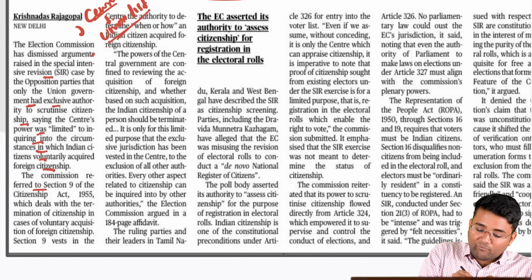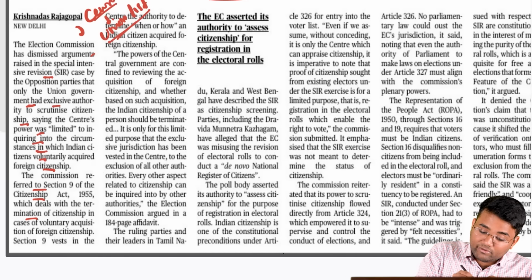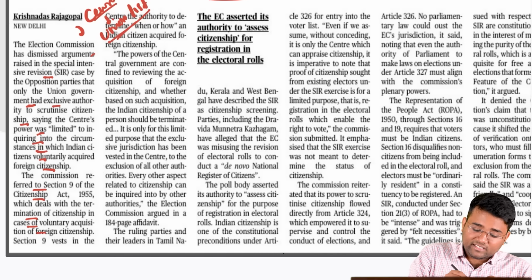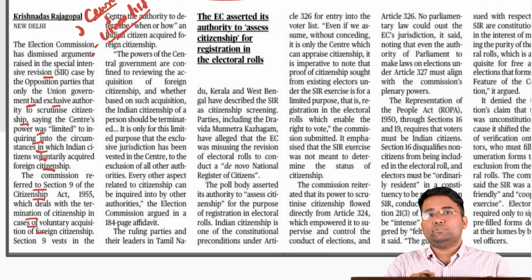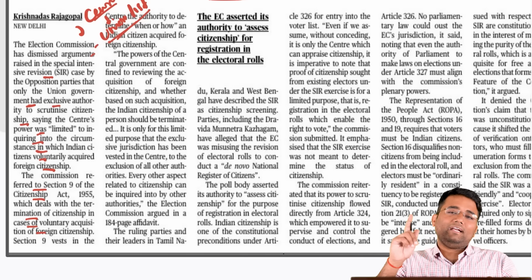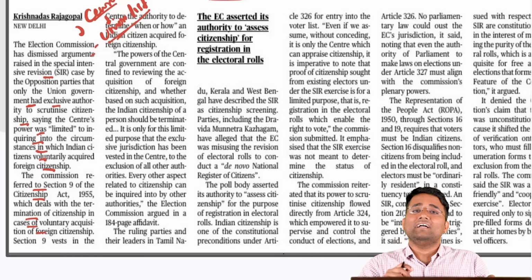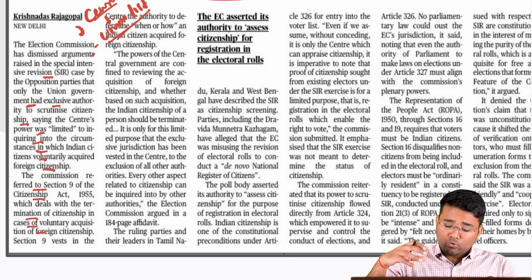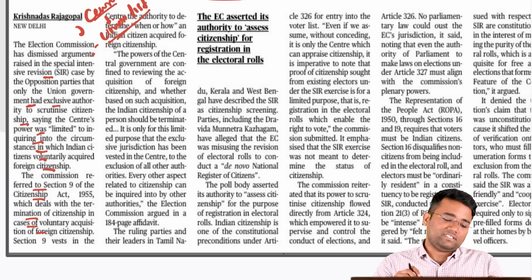Also, the Commission referred to Section 9 of the Citizenship Act 1955, which deals with the termination of citizenship in case voluntary acquisition of foreign citizenship happened. So that shows that it is not the power of the Election Commission of India; rather, whatever powers they have under Articles 324 and 326 of the Constitution, that is to ensure that they have full control and supervision of the elections. That is the main domain on which they are working.